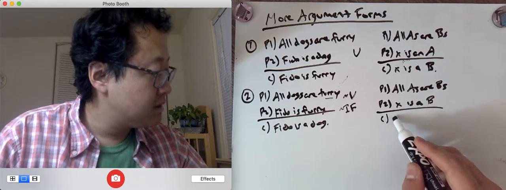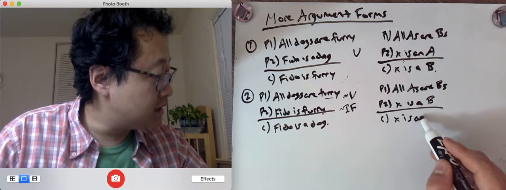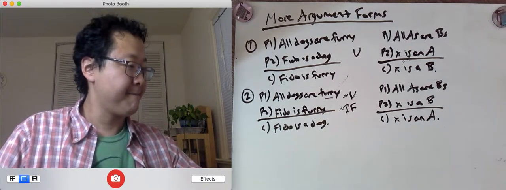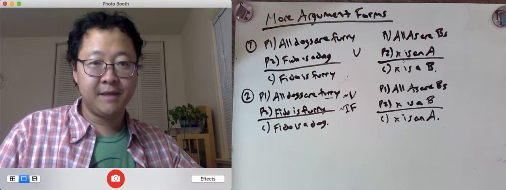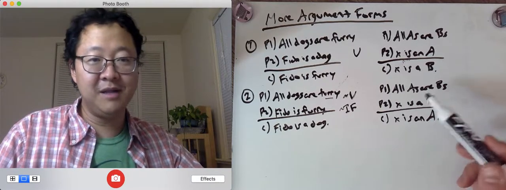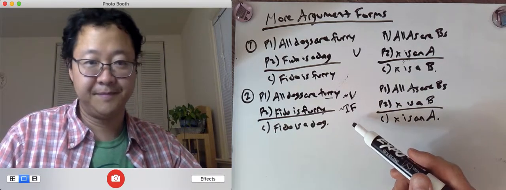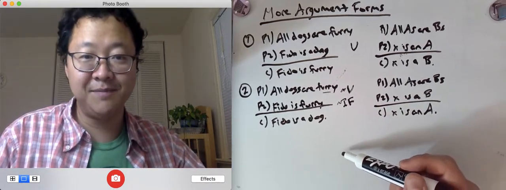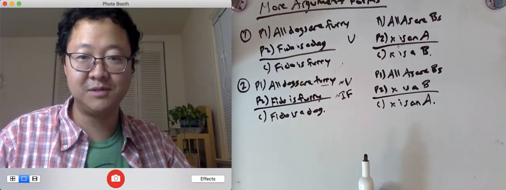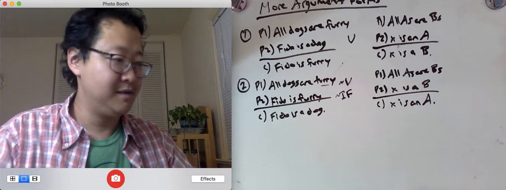Conclude X is an A. Any argument in this form will be neither valid nor inductively forceful. Okay, so let's keep continuing on.